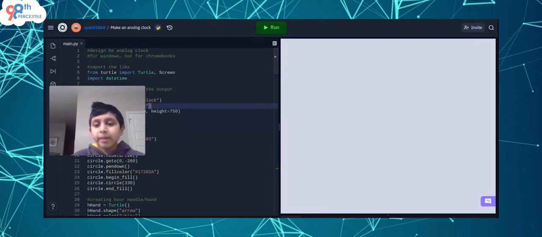The steps to this code are: we have to set all the properties, draw the face of the clock, draw the 3 arrows, which are the minute hand, hour hand, and the second hand, and then we have to animate the arrows. And I really wanted to show you the code, so here it goes.